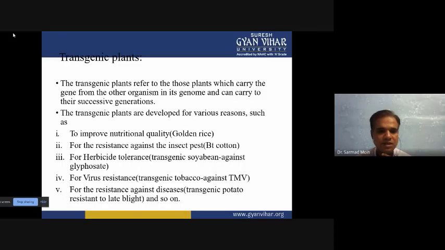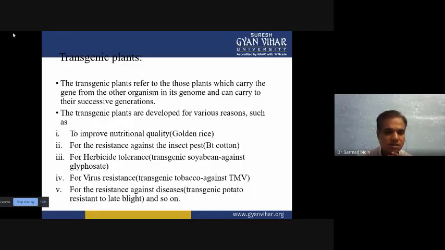Then the third type of application is herbicide tolerance. Many transgenic varieties, like soybean, are not affected by the herbicide. It is a global problem that when we are cultivating a particular type of variety or crop, many weeds grow with the crop and disturb the production of the particular crop. So when we really want to remove these weeds from the field, removing them by manual methods is very hard.